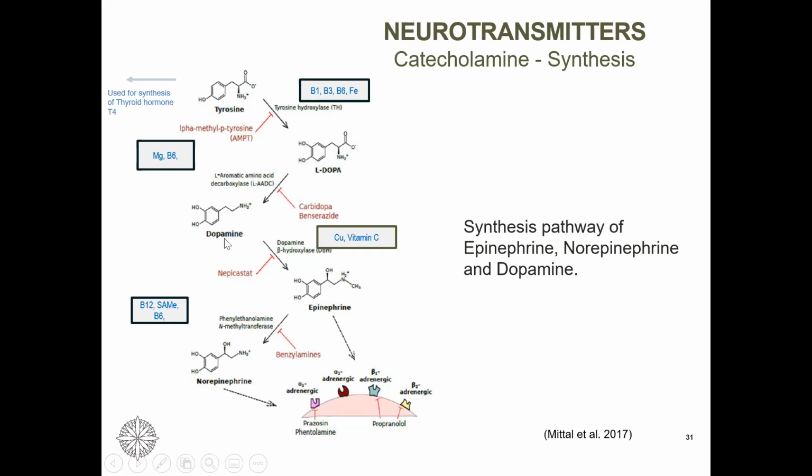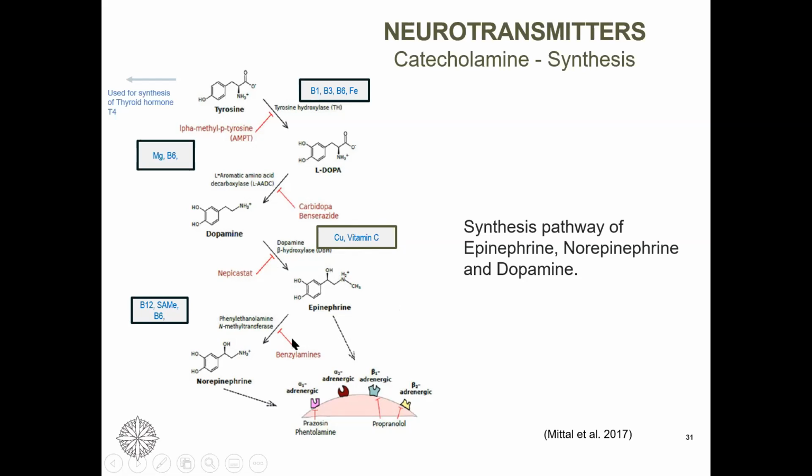Then from dopamine, we can make epinephrine with the enzyme called dopamine beta hydroxylase that also needs copper and vitamin C. Remember, we talked about that epinephrine needs vitamin C, and people who have too much stress may lack vitamin C. So that could be one pathway. And then we make norepinephrine from epinephrine in the presence of B12, SAMe, and pyridoxal 5-phosphate.